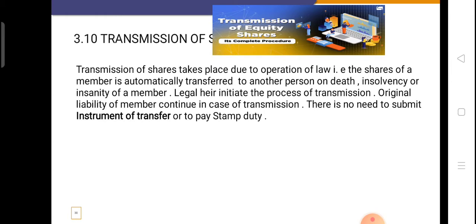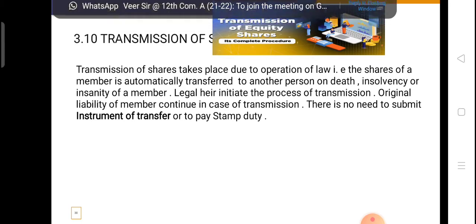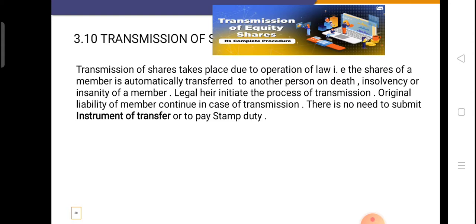It is done by the court of law when the shareholder or member of the company becomes insolvent, becomes insane, or dies. In these three cases the shares are transferred to his legal representative or the representative appointed by the court of law.